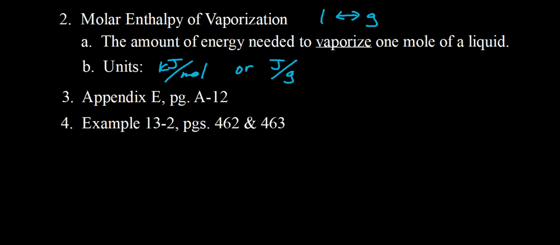The heat of vaporization of water, there's a table on page 462 with some other substances as well, is either 2,260 joules per gram or 40.7 kilojoules per mole. We're given the amount of water in grams. We could convert that to moles and then use the molar heat of vaporization, but the book chose to leave the amount of water in grams. Multiply it by the heat of vaporization, and for that part you get 4.07 times 10 to the 5th joules.